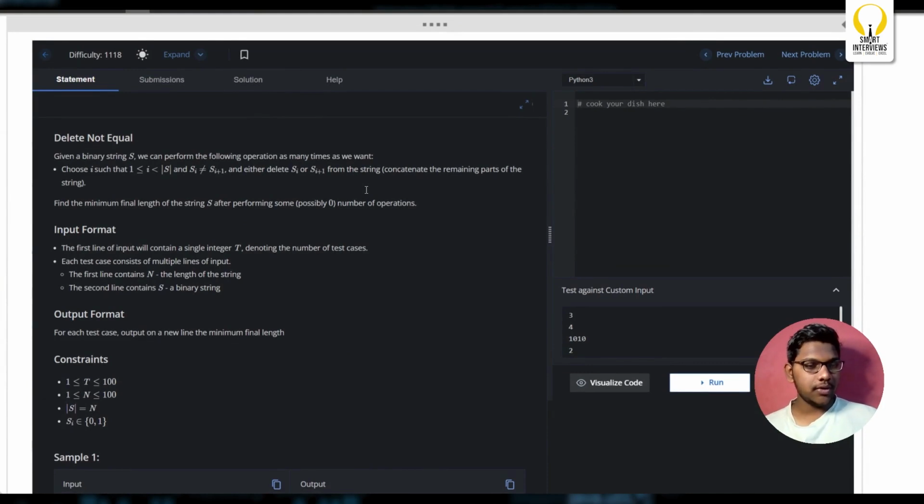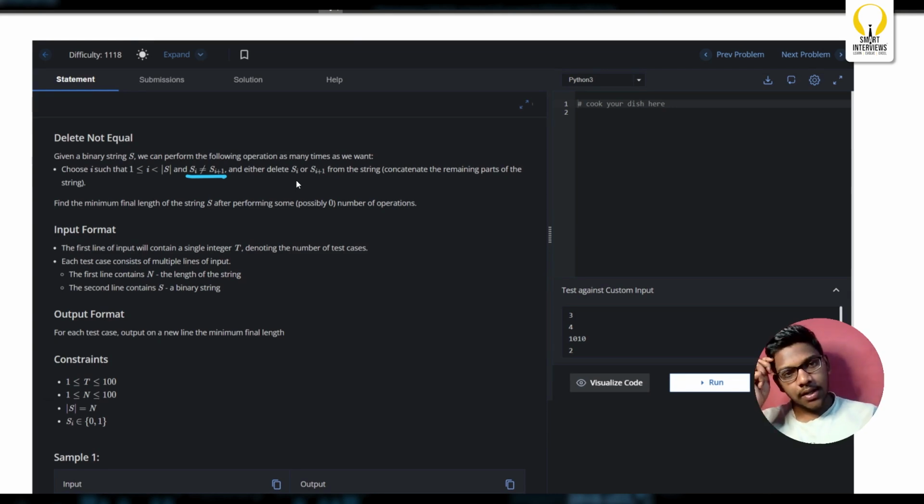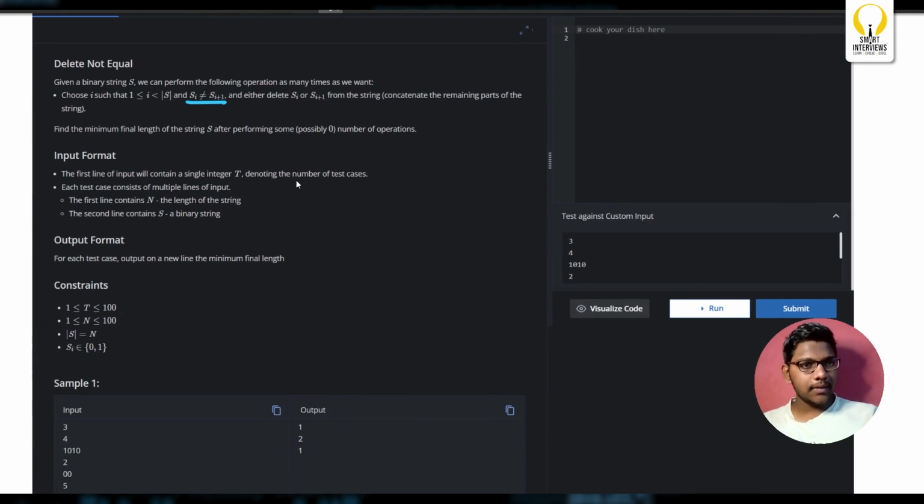Second question, Delete Not Equal. We'll first understand the problem statement. Given a binary string S, we can perform the following operation as many times as we want. Choose an index from 1 to the length of S where S of I is not equal to S of I plus 1, and you can delete either S of I or S of I plus 1 from the string. Find the minimum final length of string S after performing some, possibly zero, number of operations.